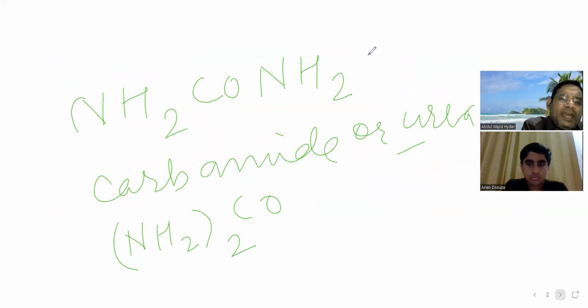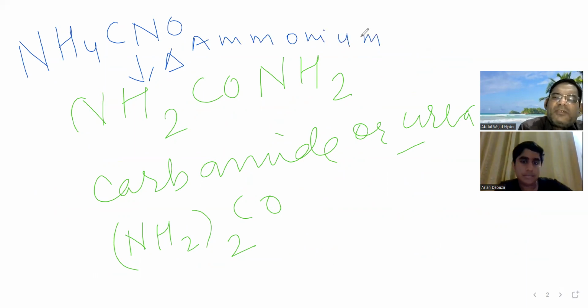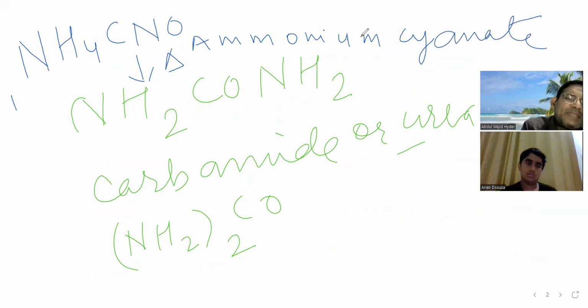What he did, he took NH4CNO. What is this NH4CNO? Ammonium cyanate. He heated this ammonium cyanate in the lab, and this ammonium cyanate was an inorganic compound.